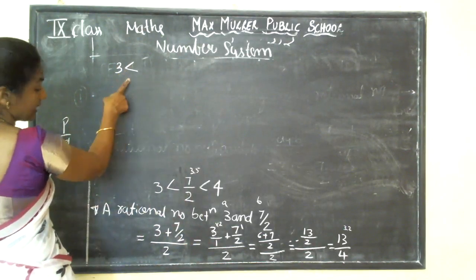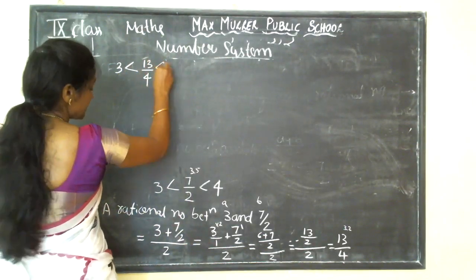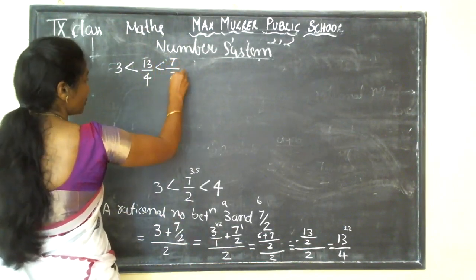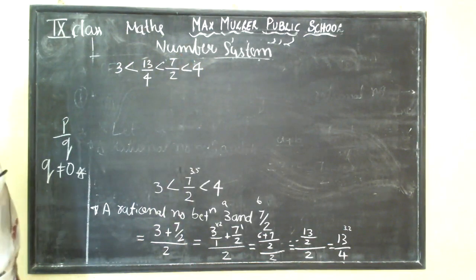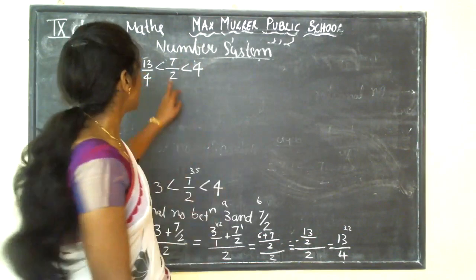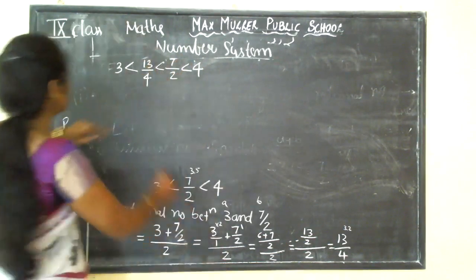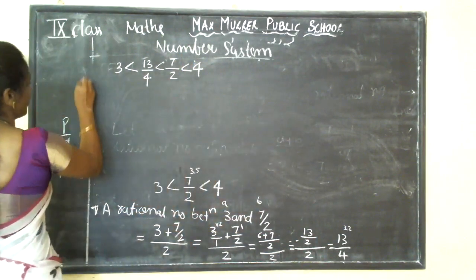3 is less than 13 by 4. This is less than 7 by 2 and this is less than 4. Have you understood this one, guys? When you divide this 13 by 4, I will tell you that later. Don't get confused. Okay. Third point.